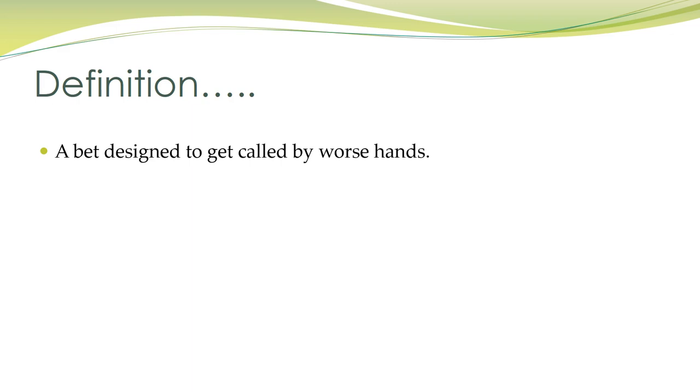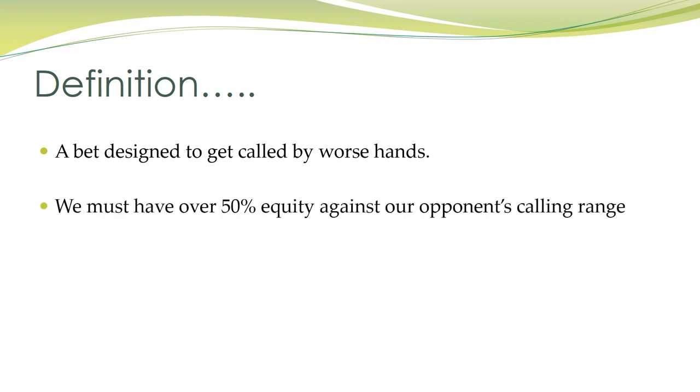However, there are some formulas associated with this which must be taken into account. It's not simply the case that we can expect to sometimes get called by worse hands, and that's a good enough reason to value bet. The key concept here is that we must have over 50% equity against our opponent's calling range. And that's just the basic version of the formula, because there are scenarios where we might have over 50% equity against our opponent's calling range, but it still ends up being a non-profitable value bet. This would be in a scenario where perhaps our opponent raises aggressively. But we want to start at the beginning.